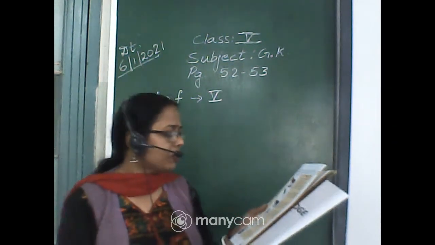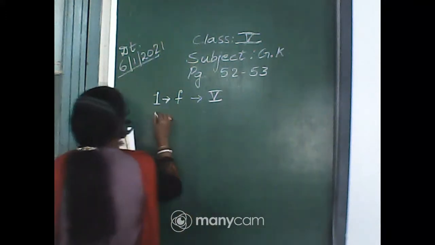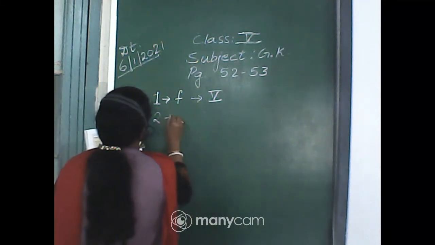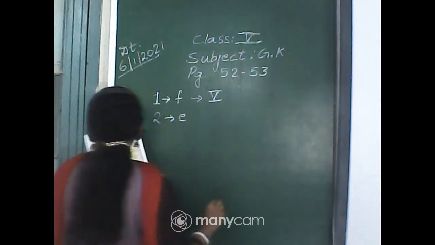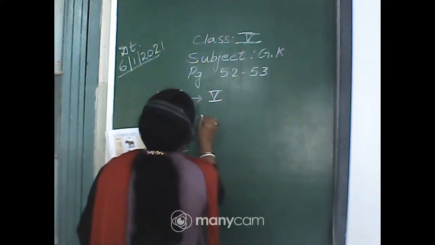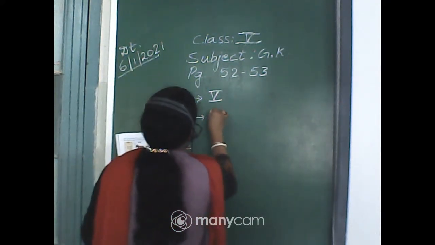Okay, so let us join them, that is number 2, and we are going to match it with picture E, and the description is Roman 3.